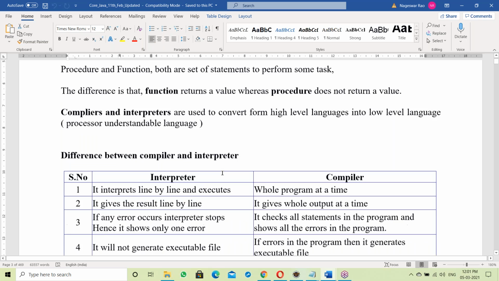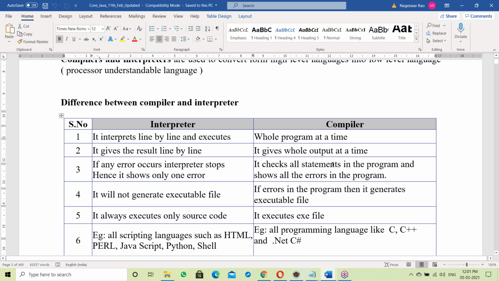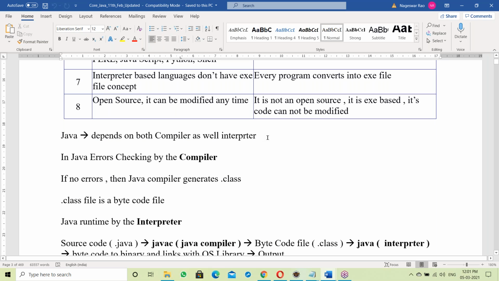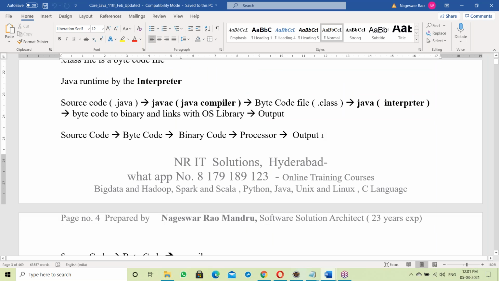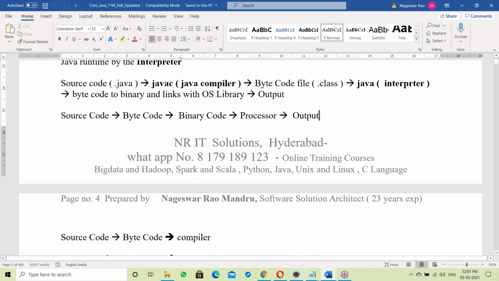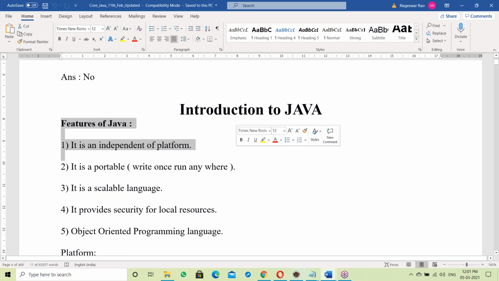After that, what is an interpreter and a compiler, and the difference between them. Then, does Java depend on a compiler or an interpreter? We should also discuss the exe file and the dot class file. Once you finish here, then you can understand the features of Java.